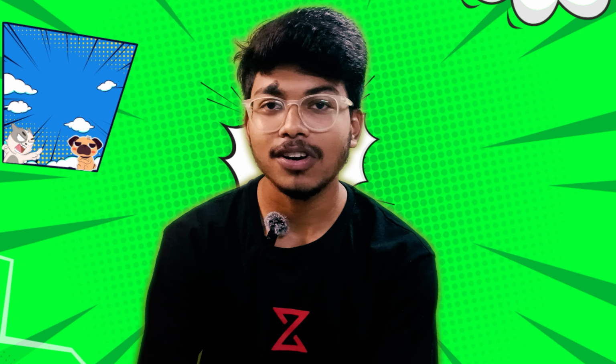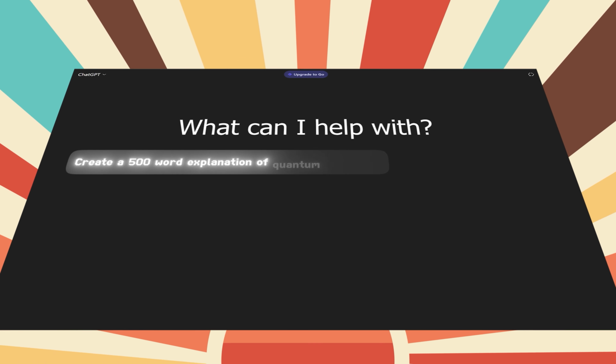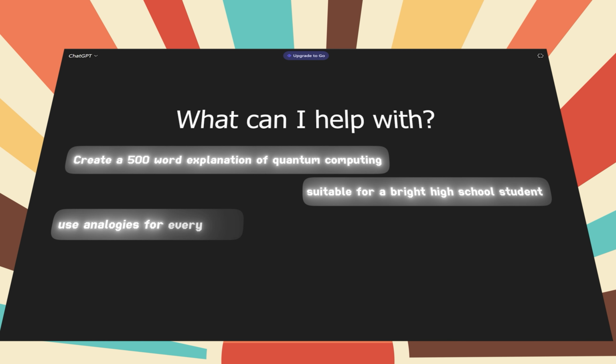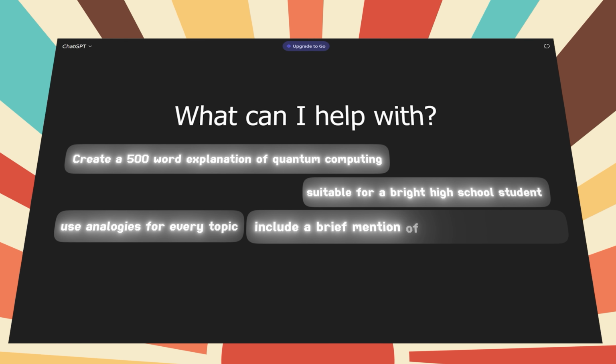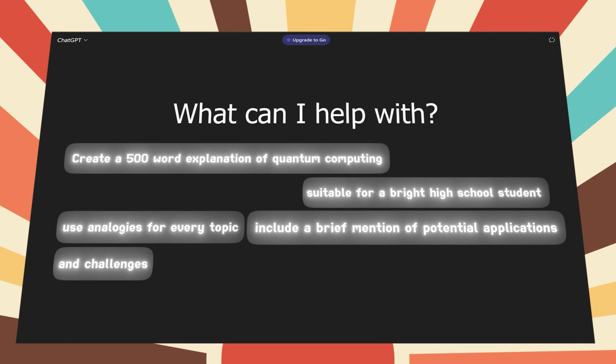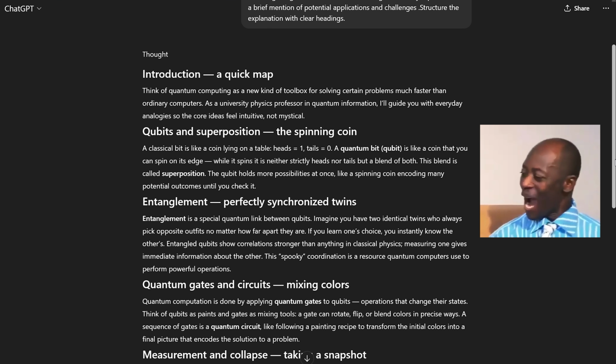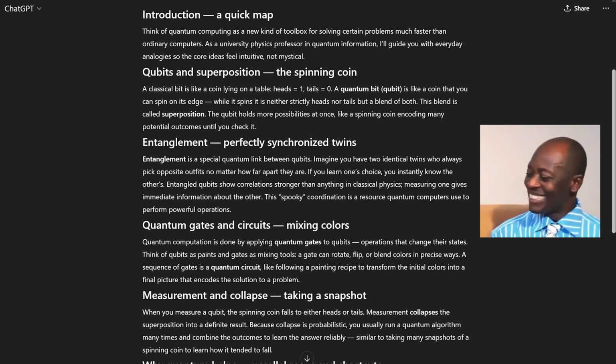But we can go even further. This is where you take full control. Create a 500-word explanation of quantum computing suitable for a bright high school student. Use analogies for every topic. Include a brief mention of potential applications and challenges. Structure the explanation with clear headings. And look at the result. It's perfect, isn't it? It's an explanation made just for him. The AI didn't get smarter, the prompt did.